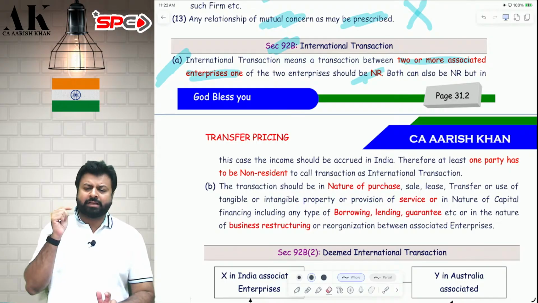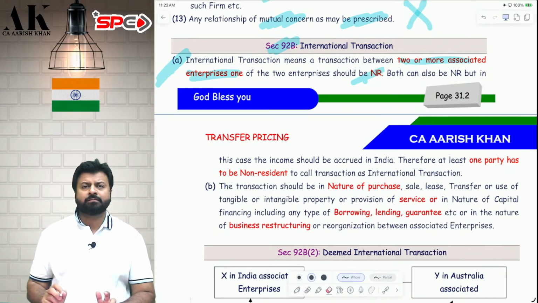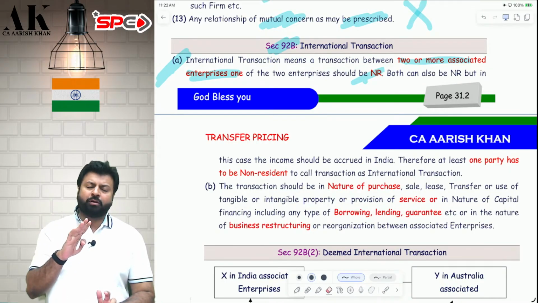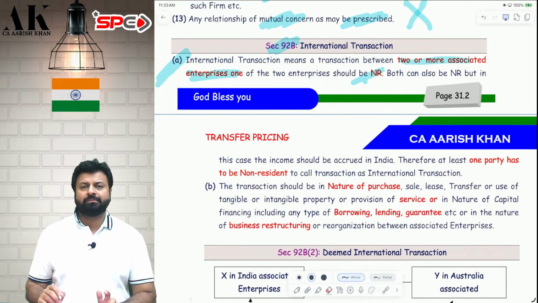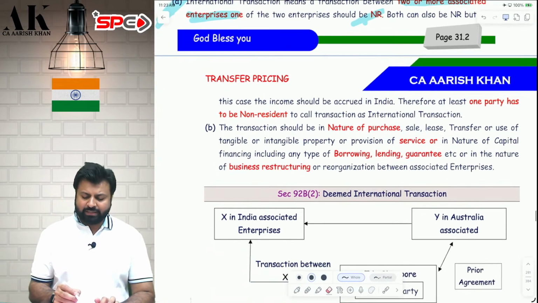Then you have to prove that the transaction is taxable and accrued in India. Sir, one of them can be non-resident? Yes, one of them can also be non-resident. Sir, can both be resident? Both resident, not possible. If you want to make a transaction international, one of them should be non-resident. And then the transaction should be in the nature of what?